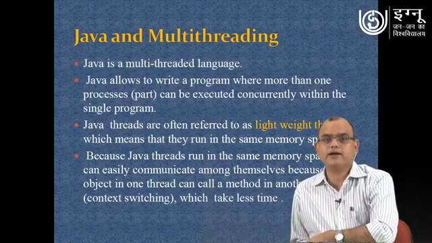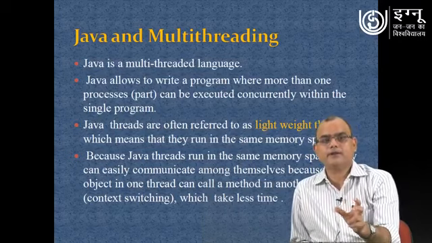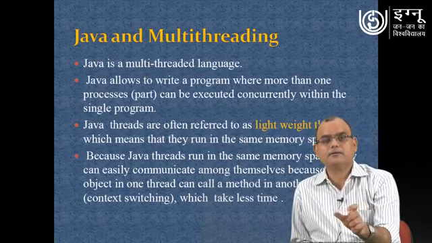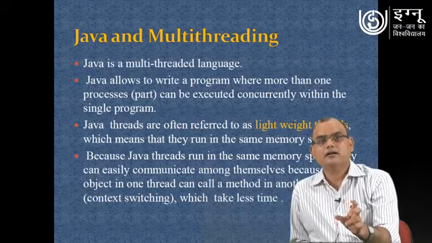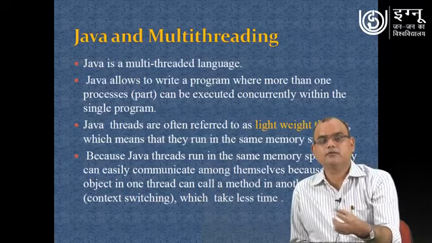Java allows you to write programs where more than one process can execute concurrently within a single program, so that independent processes or several processes are threads, and we will see how we can create threads by going through some examples.